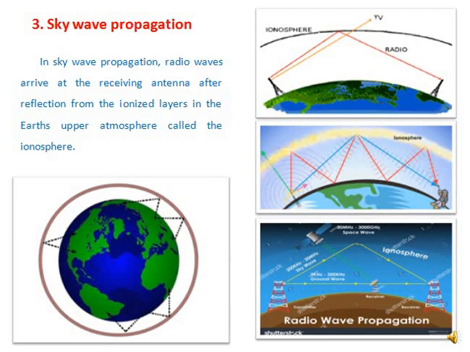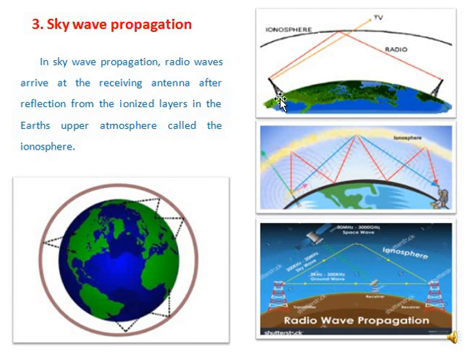Without this ionosphere, communication is just impossible all over the globe. Otherwise, we can say wireless communication is just impossible without this ionosphere, and this ionosphere is part of the earth atmosphere. Imagine.